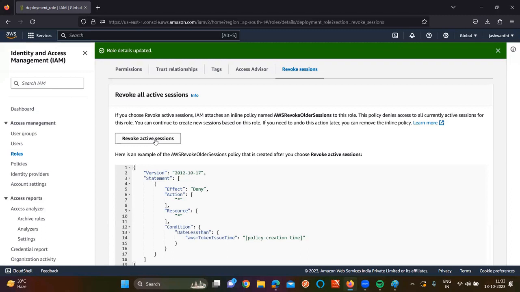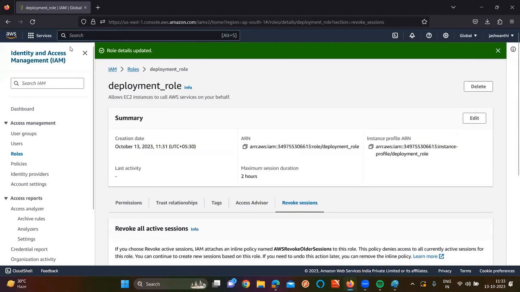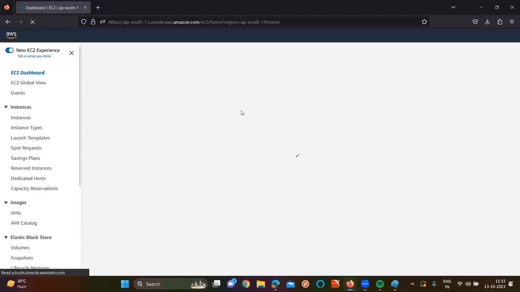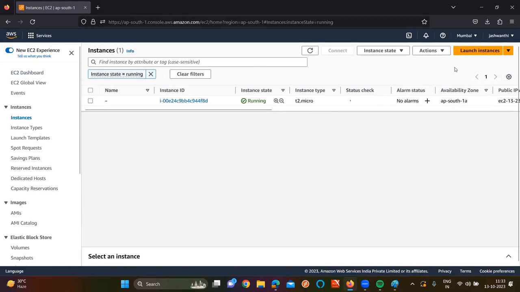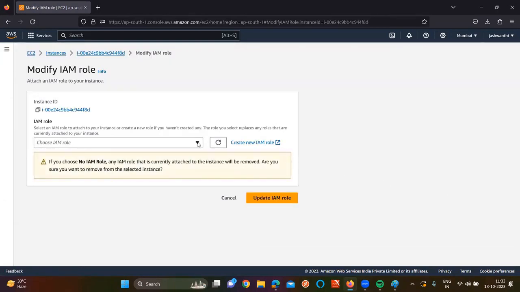Is the point clear for all of you, like why we are using the roles concept? Sir, this role we can also attach to our EC2 instance. How to attach a role to an EC2 instance? Go here to EC2. The moment I click on instance, go to actions, and here security, modify IAM role. Are you seeing modify IAM role?